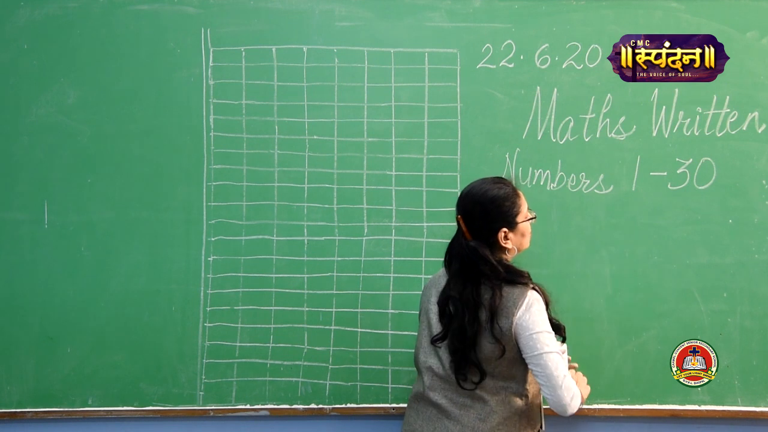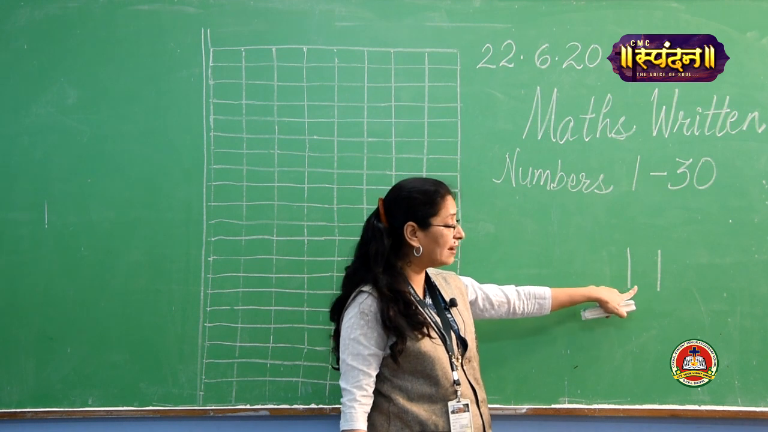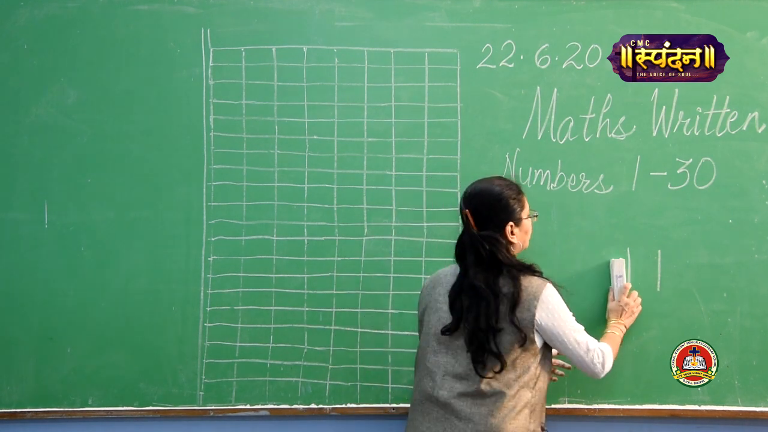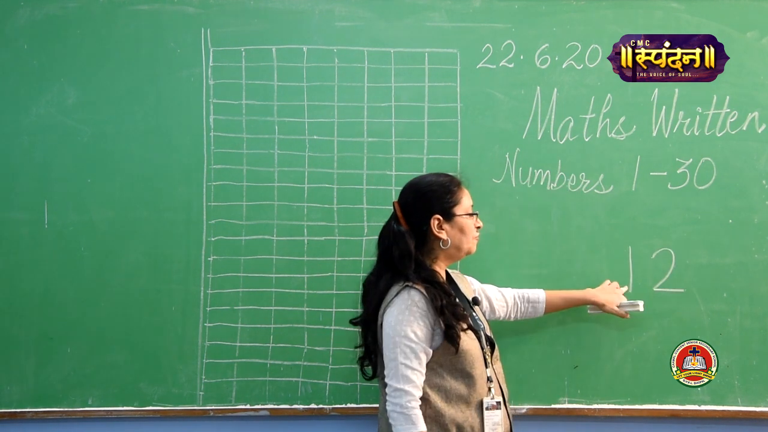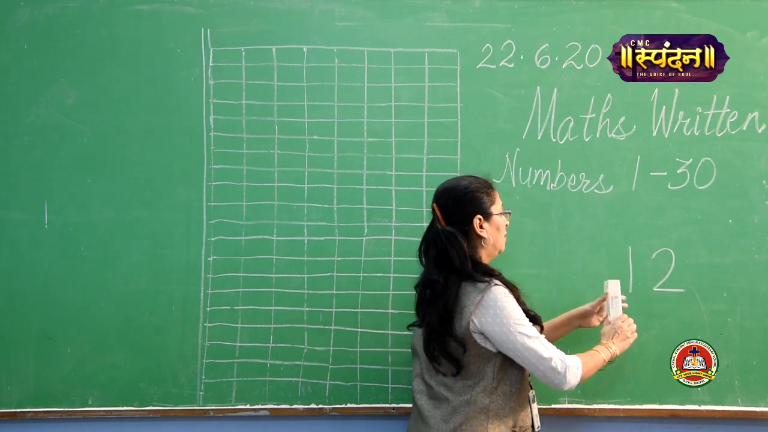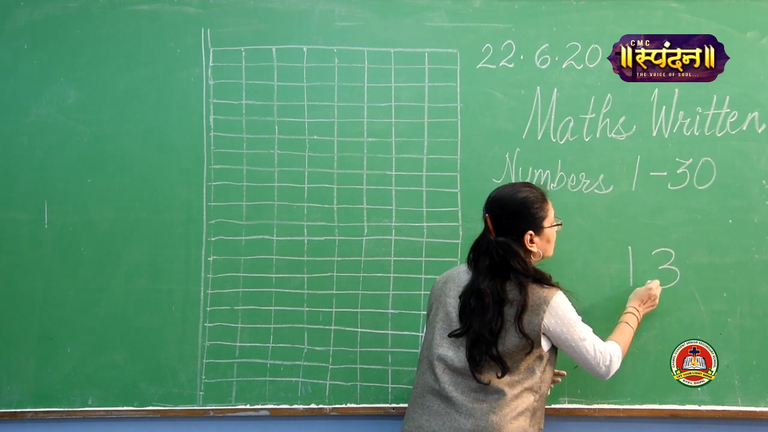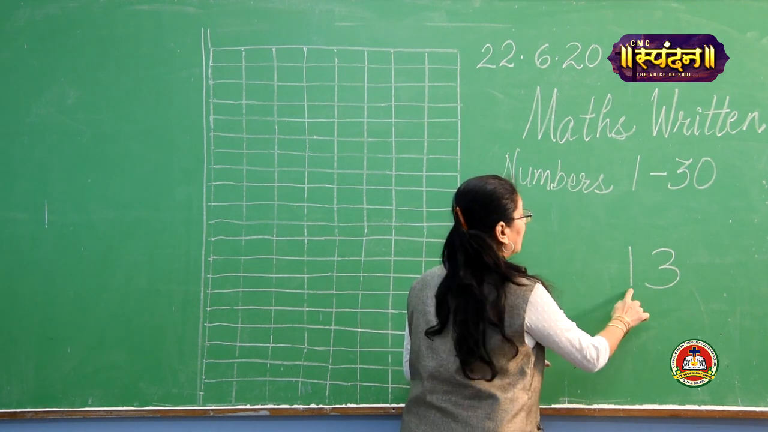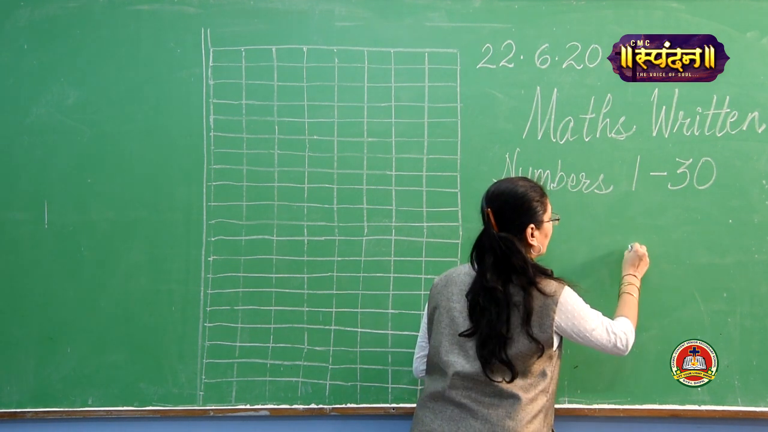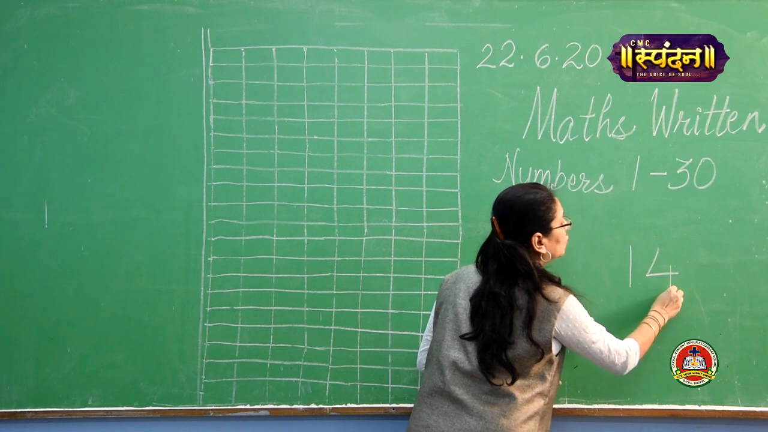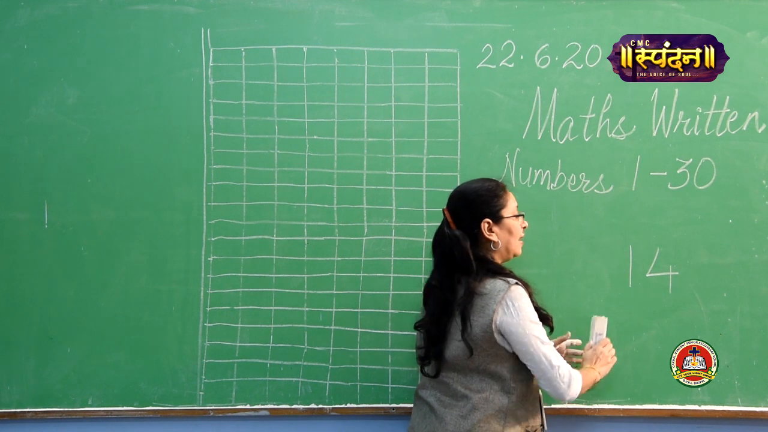Next number is 1 and 1, 11. Now comes 1, 2, 12. The next number is 1 and 3, 13. Just check the sound also. Then comes 1 and 4, 14.